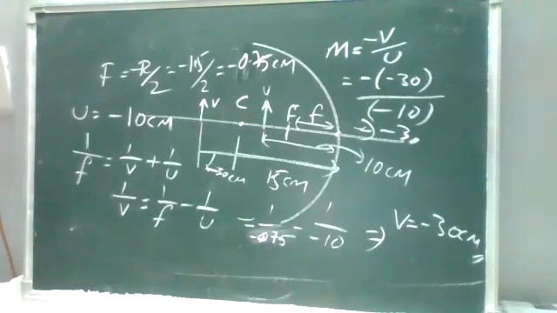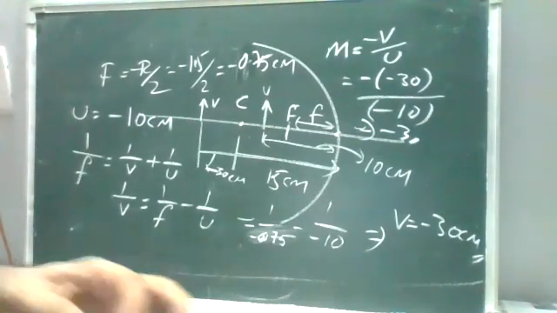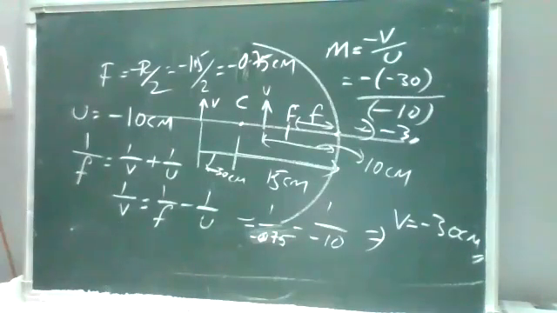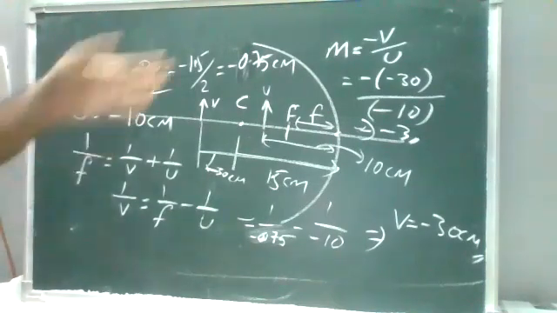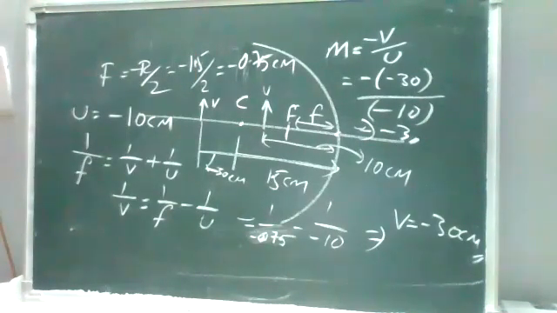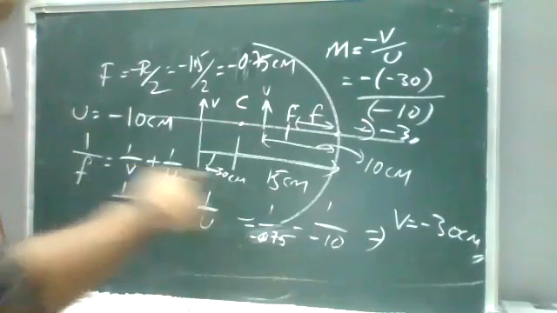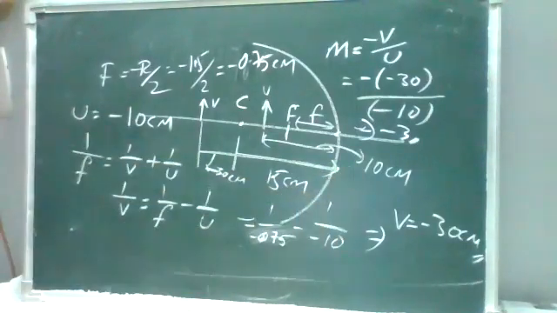Okay, right. Now you do the same thing for 5 centimeters. No, u is minus 5, not v. For the object, previously we took 10 centimeters. In the same way, take 5 centimeters and work it out. Enlarged, real and inverted. Yes. We say magnified, we say enlarged, we can say magnified.